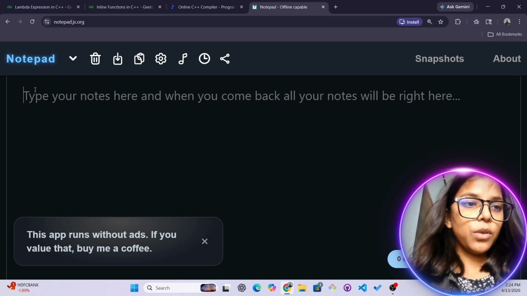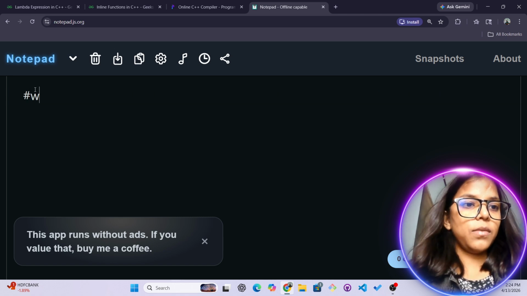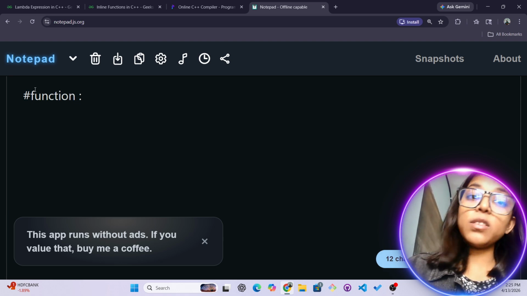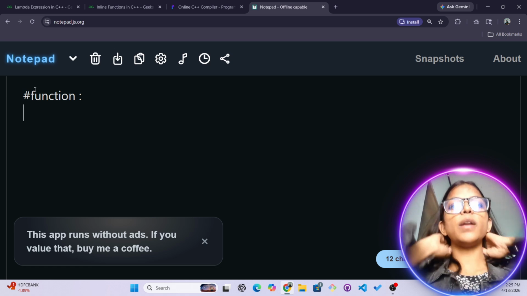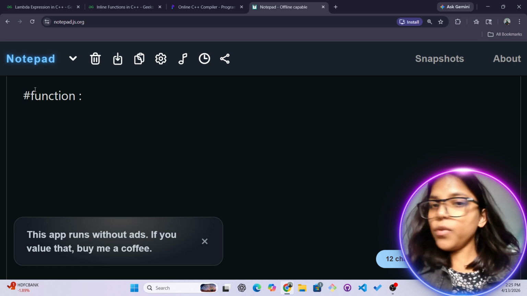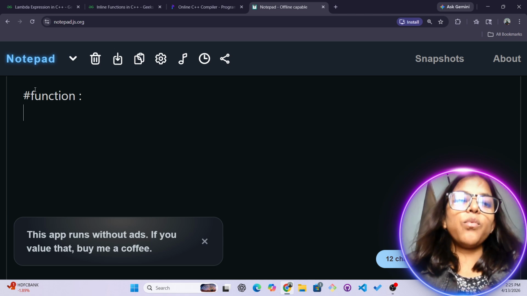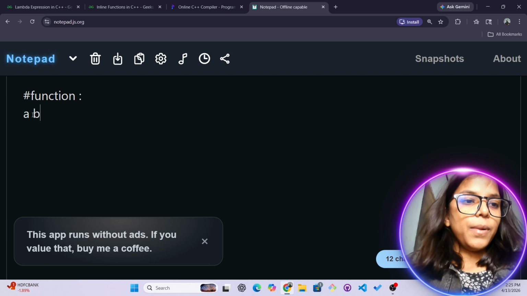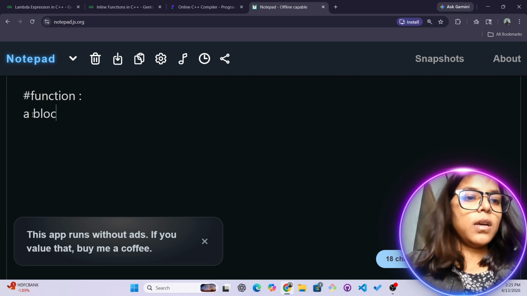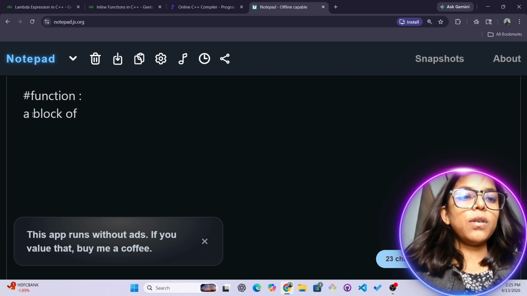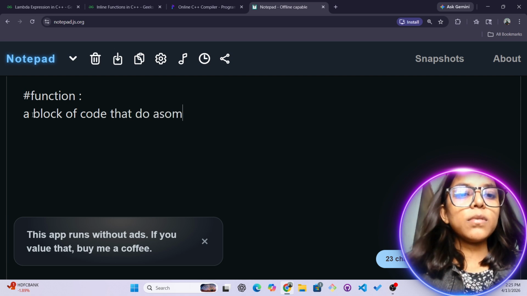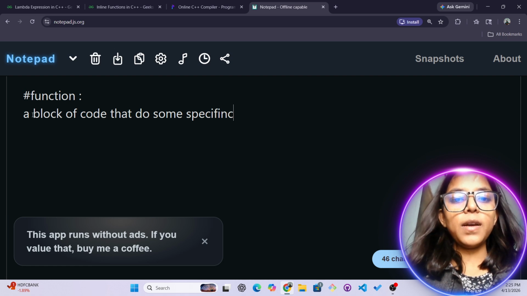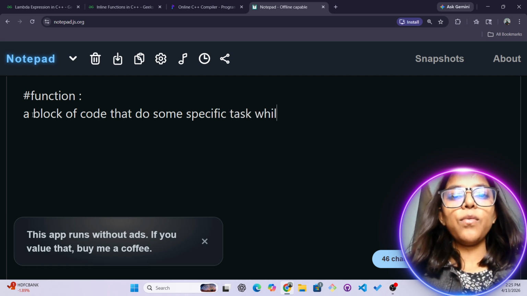Let me give an overview of the syntax. This is the function. What is a function? A function is a block of code that does some specific task whenever we call it. This is the definition of a function. What we exactly do in a function is quite different from that. A block of code that does some specific task while we call it.